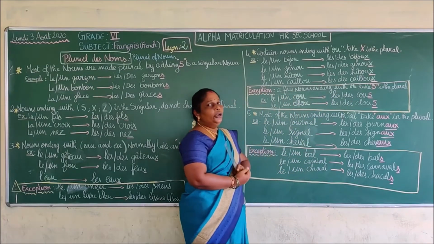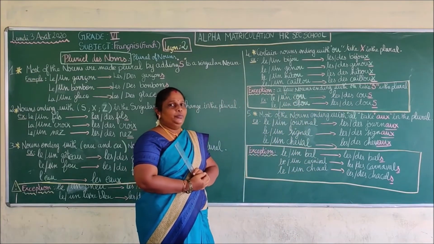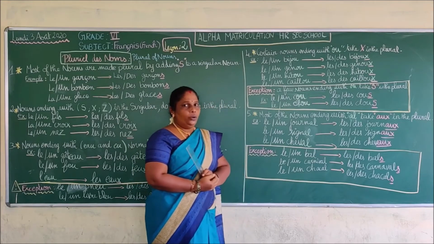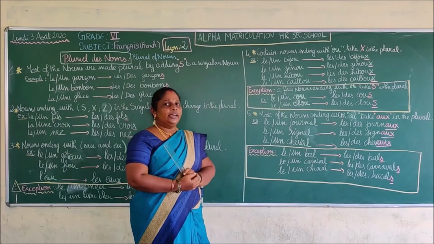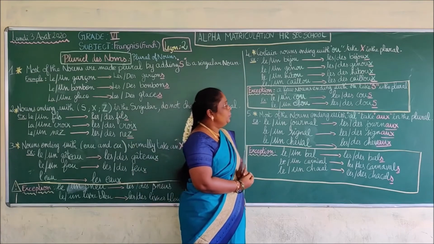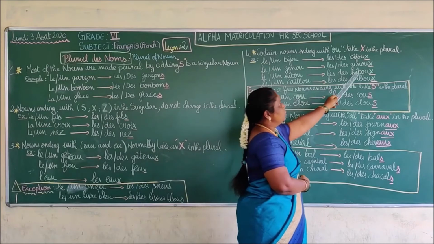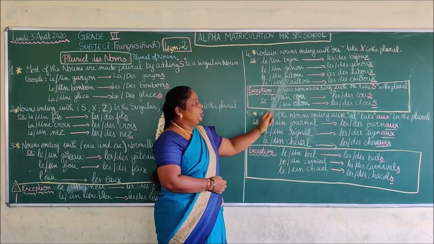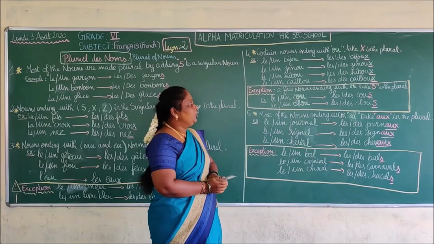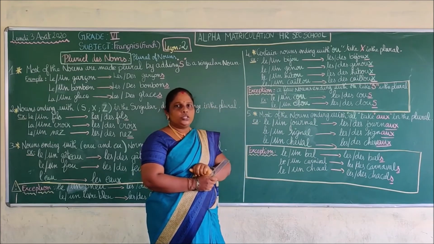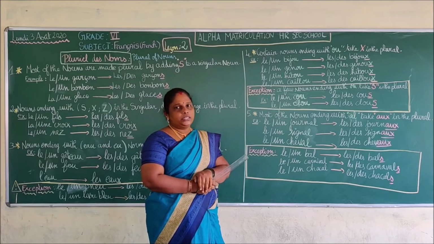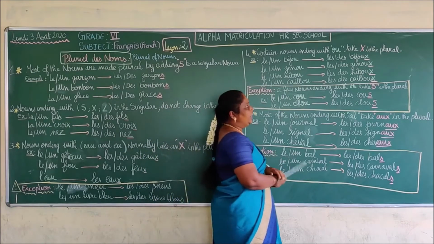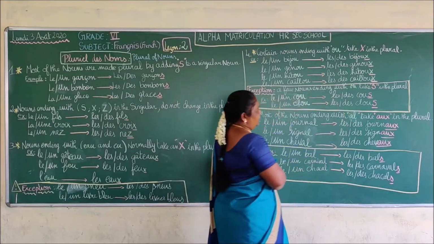Next, le hibou. Hibou is a bird, owl. We are telling owl. Okay, you can see it only in the night. That is le hibou. For that also we are going to add an X. Next, le caillou. Caillou means little stones. We are saying also pebbles. Okay, so these are les cailloux, des cailloux. We are going to add an X.